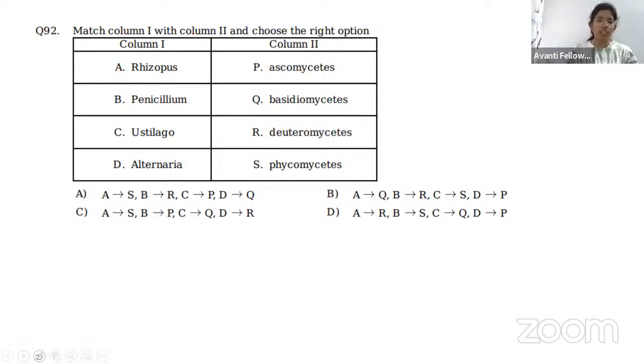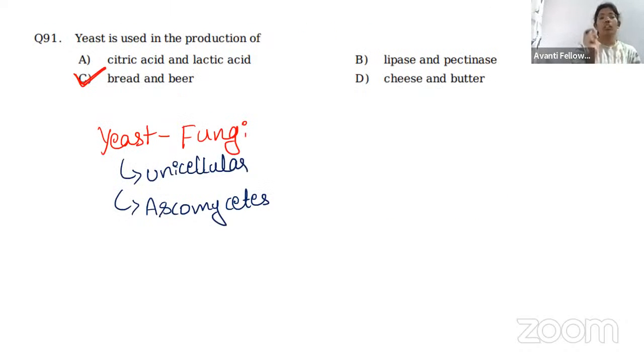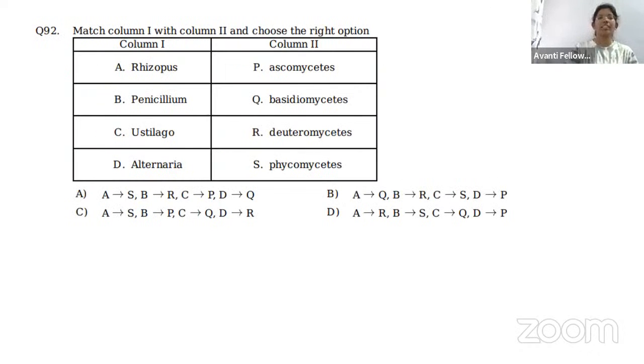Continuing with the same kind of question, I just want to ask one more question with the same base. Match column 1 with column 2. Just now I told you, we must know which group or kingdom the organism belongs to. The same question is asked here. Column 1 contains Rhizopus, Penicillium, Ustilago and Alternaria, whereas column 2 contains Ascomycetes, Basidiomycetes, Deuteromycetes and Phycomycetes. We know what these are.